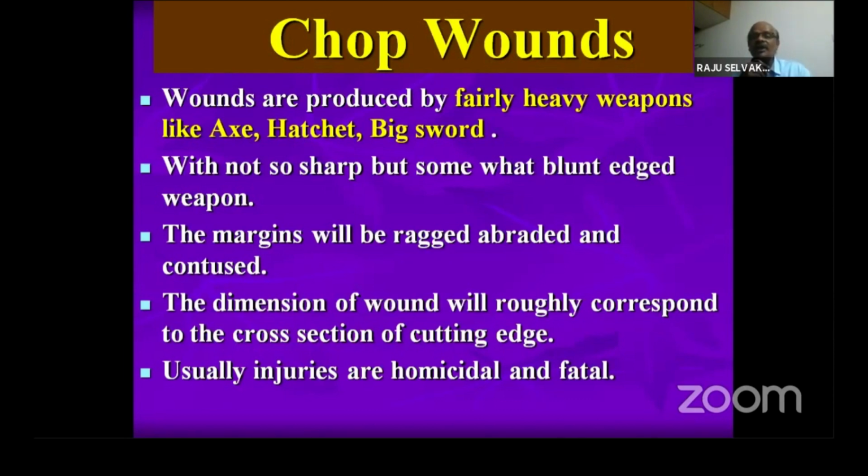If a heavy cutting weapon is used on areas of the body, especially over the neck or over the limbs, it cuts so deeply and it cuts all the tissues, including the blood vessels, nerves, joints, and it may even cut bones. So if a person is assaulted with a heavy cutting weapon, the damage is more, bleeding is more, and it is homicidal in nature and likely to be fatal. So the smaller version is an incised wound, and the bigger version is a chop wound. The weapon is small in an incised wound, and the weapon is large and big in a chop wound.